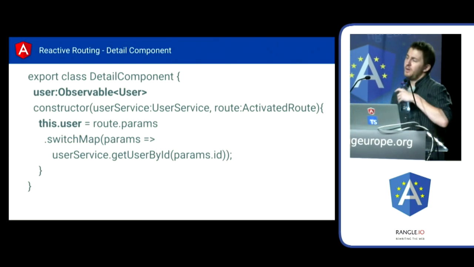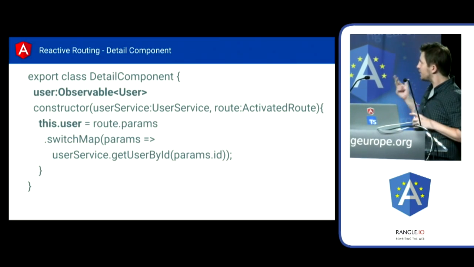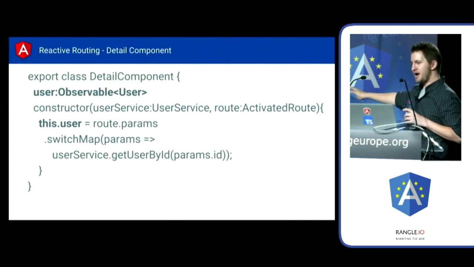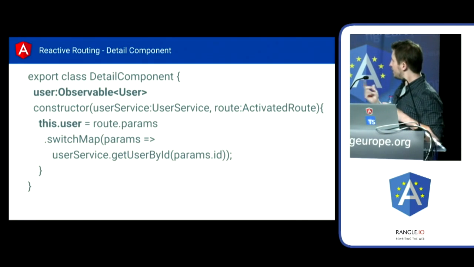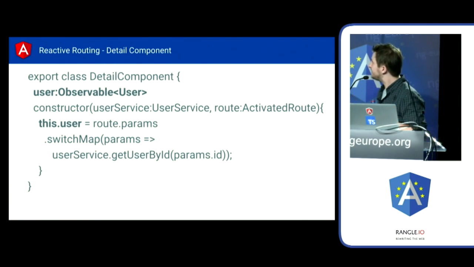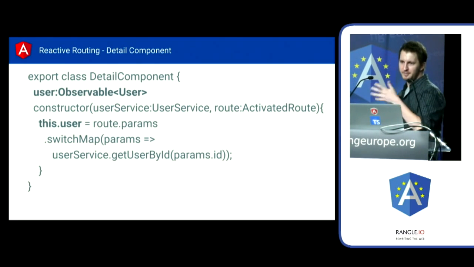So just to refactor this a little bit, we'll go back and eliminate the subscribe from our component. We don't want to deal with that. We don't want to mess with any of that. We'll just assign the user observable to the component, and then we will use the async pipe in the template to do this.